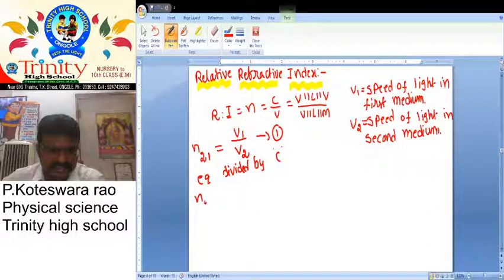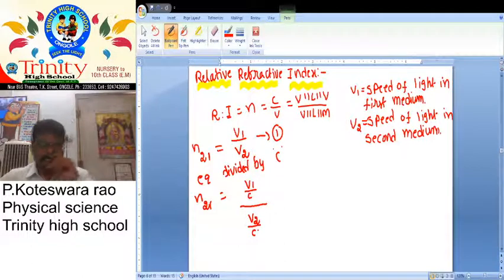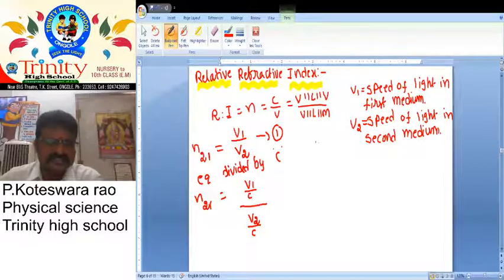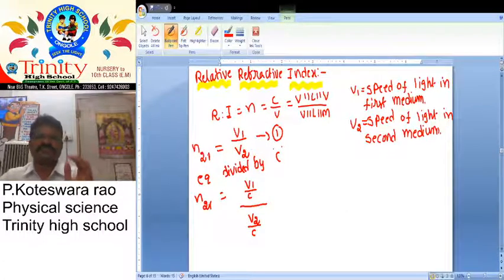So it is also written as n21 is equal to v1 by c divided by v2 by c. So here n21 equal to v1 by v2, that is equation 1. Here n21 means refractive index of second medium with respect to the first medium. So we must observe the terminology here. Refractive index of second medium with respect to the first medium is equal to v1 by v2. v1 is the speed of light in the first medium, v2 the speed of light in the second medium.